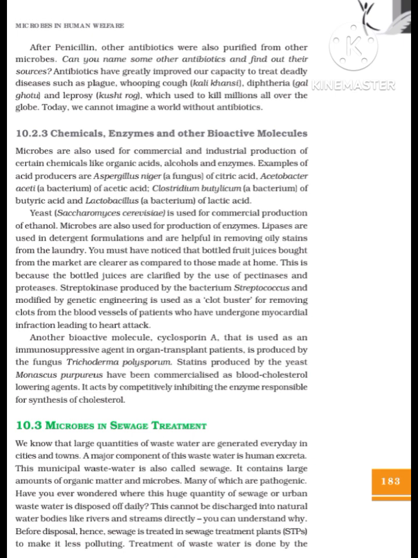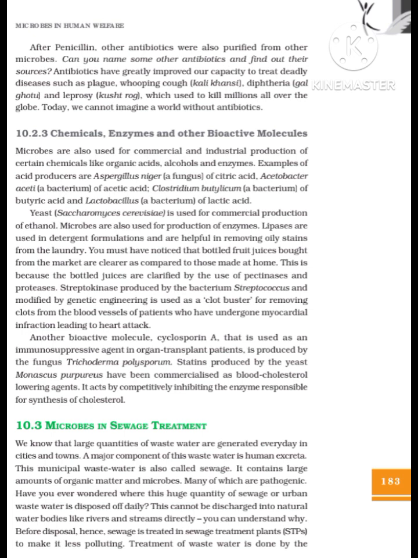Can you name some other antibiotics and find out their sources? Antibiotics have greatly improved our capacity to treat deadly diseases such as plague, whooping cough, diphtheria, and leprosy, which used to kill millions all over the globe. Today, we cannot imagine a world without antibiotics.